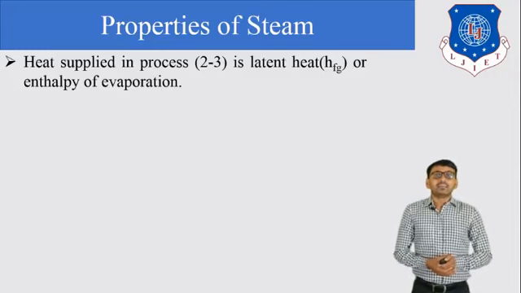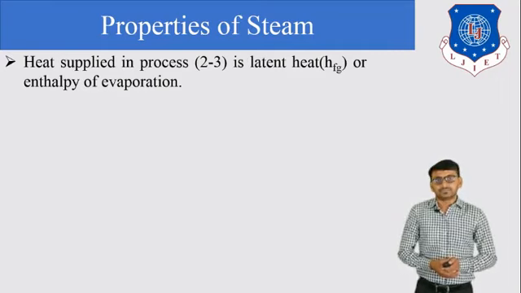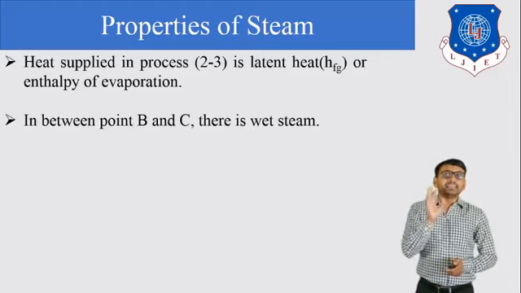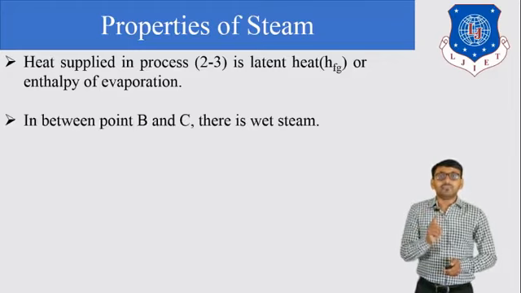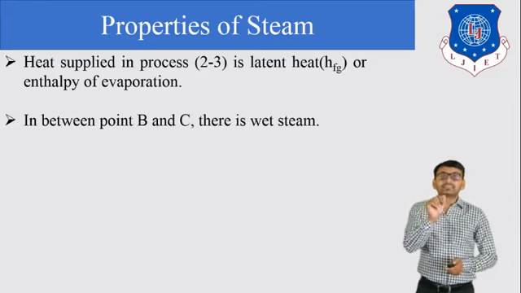So during A to B, there is a sensible heat. During B to C, there is a latent heat. Now, in between point B and C, there is a wet steam.